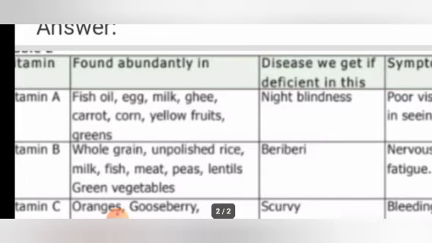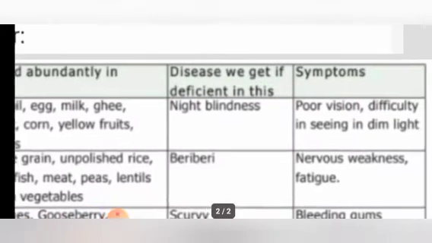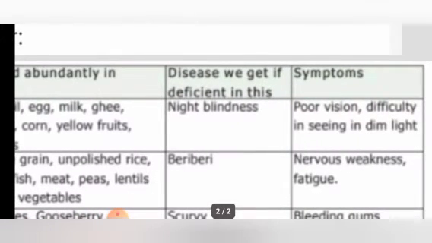What disease do we get if there is a deficiency of this? The deficiency disease is night blindness. What are the symptoms of night blindness? Poor vision and difficulty in seeing in dim light. So if you have all these symptoms, then you are suffering from night blindness. Okay, children.